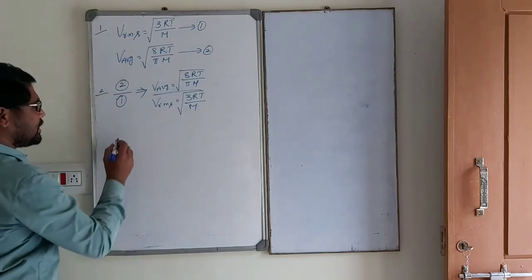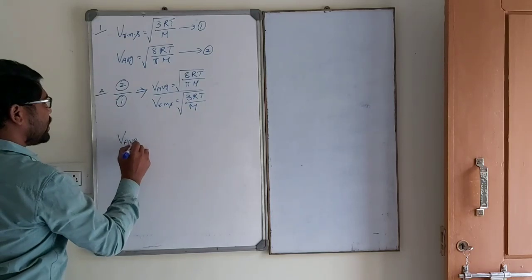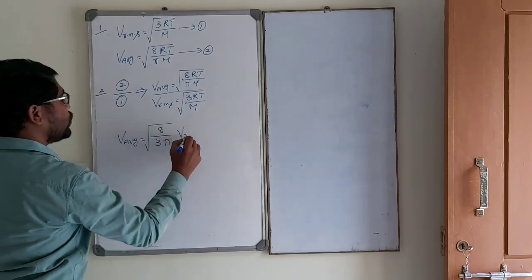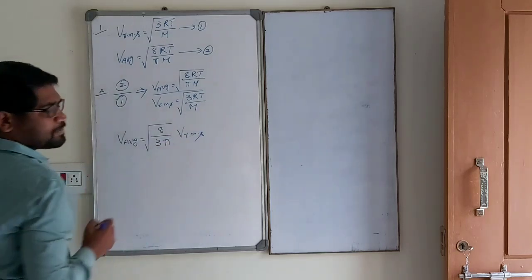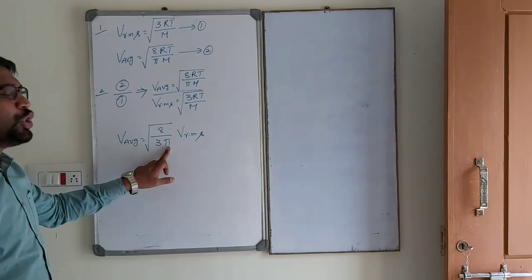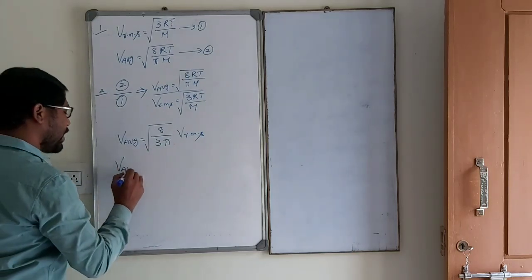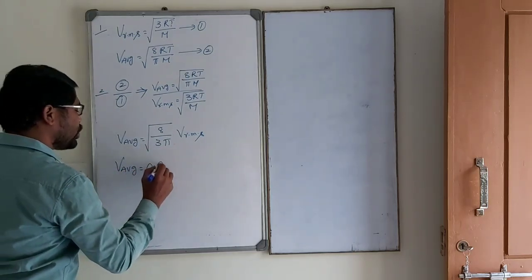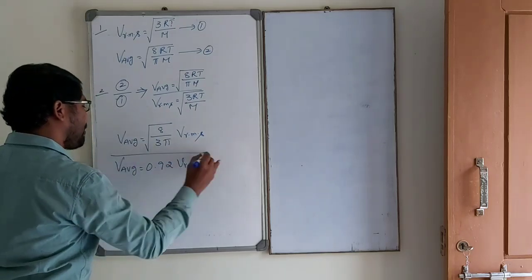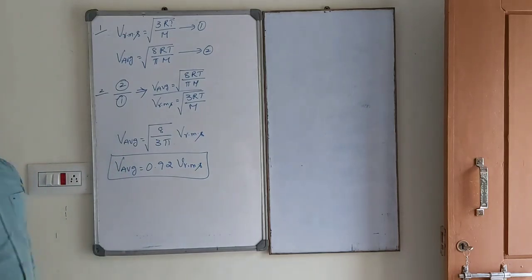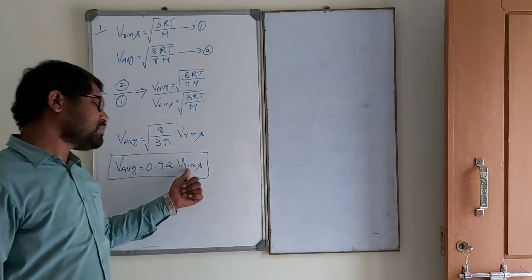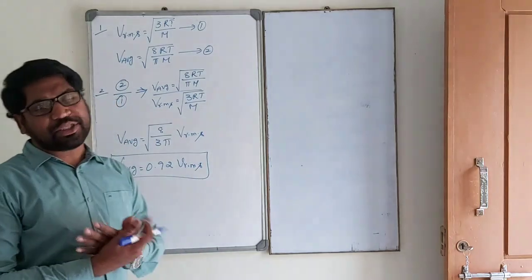RT by m gets cancelled. V average is equal to root over 8 by 3 pi into VRMS. 8, 3, pi is also constant. With pi as 22 by 7, V average is equal to 0.92 VRMS. So this is the relation between average speed and RMS speed.